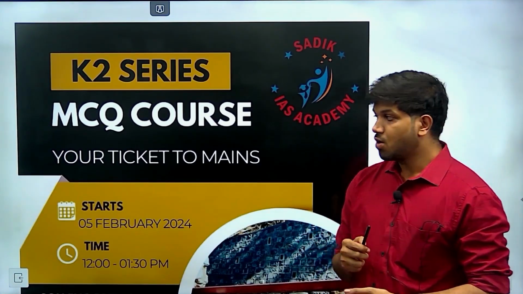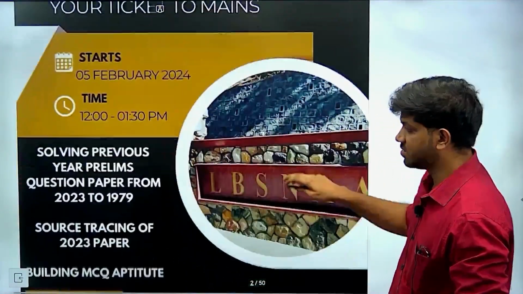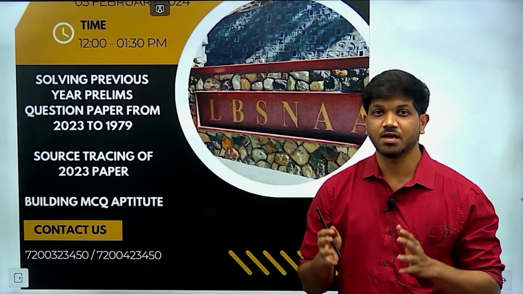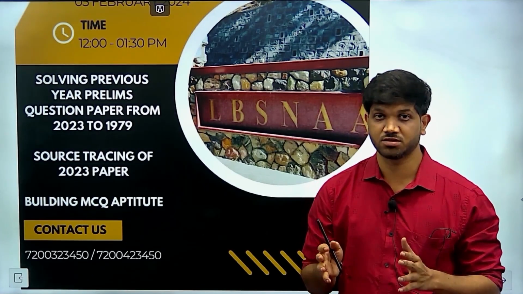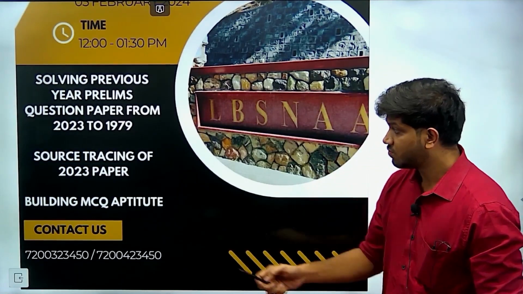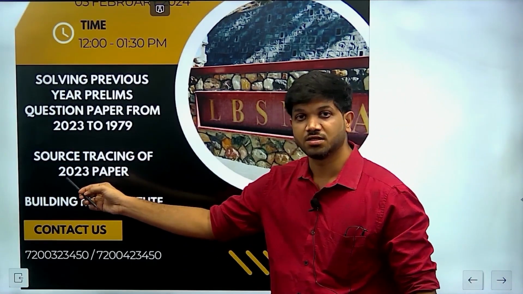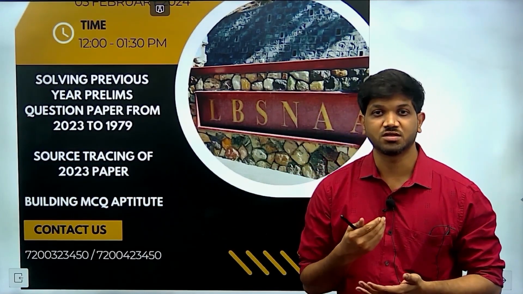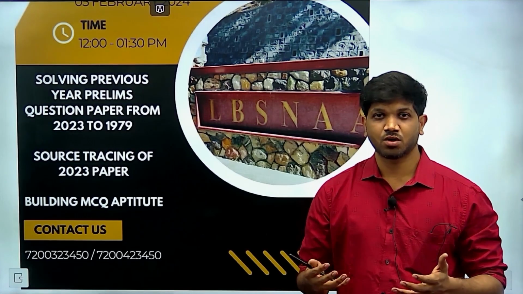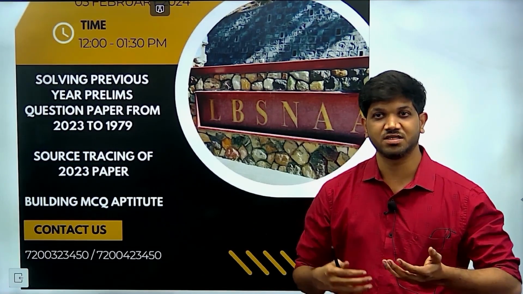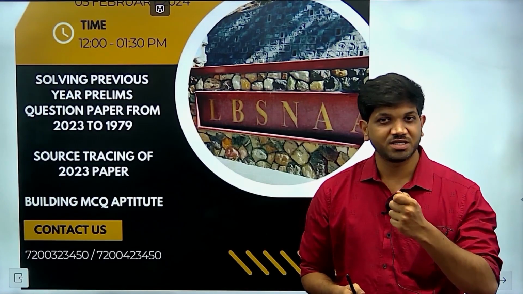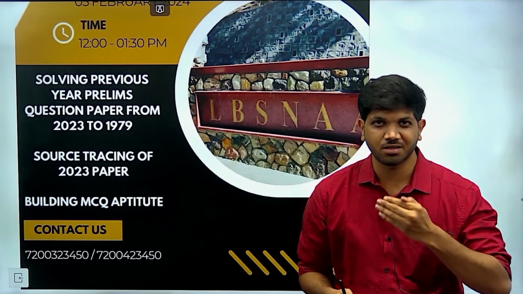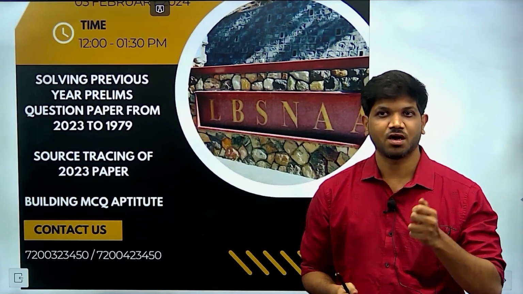So in this series, what are all the important aspects which we will see. As I have already told, we are going to see and solve the question papers of the past 44 years of prelims, and then we are also going to source trace the 2023 paper. The 2023 paper, you know, is the toughest paper, and aspirants are wondering where they have been picking these kinds of questions. You will be surprised to know that if we trace the sources, the sources are right under our eyes. So we will go and trace the sources.